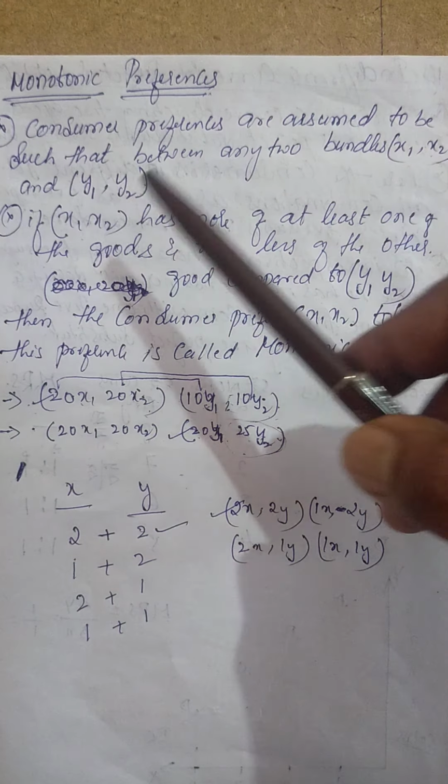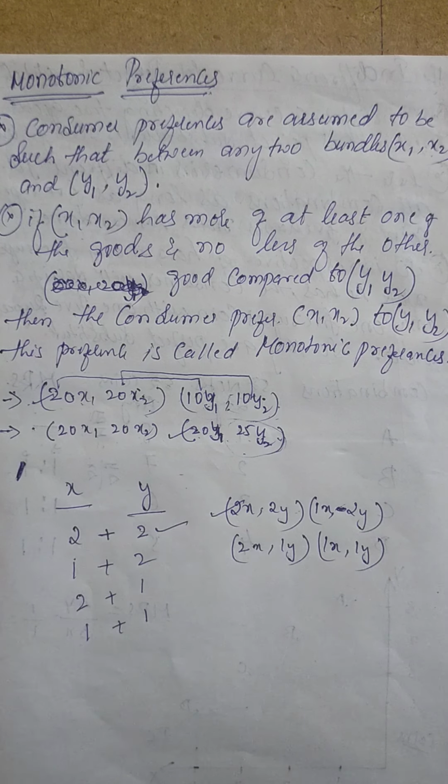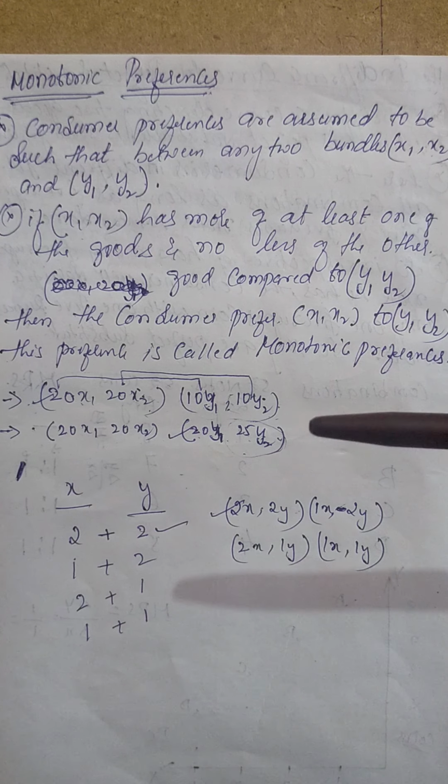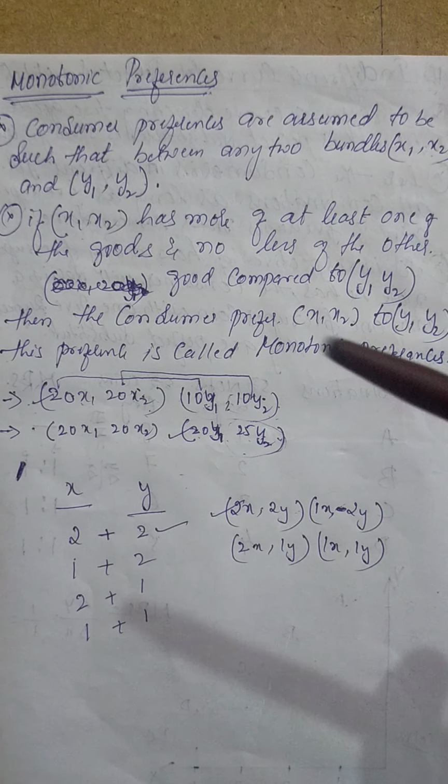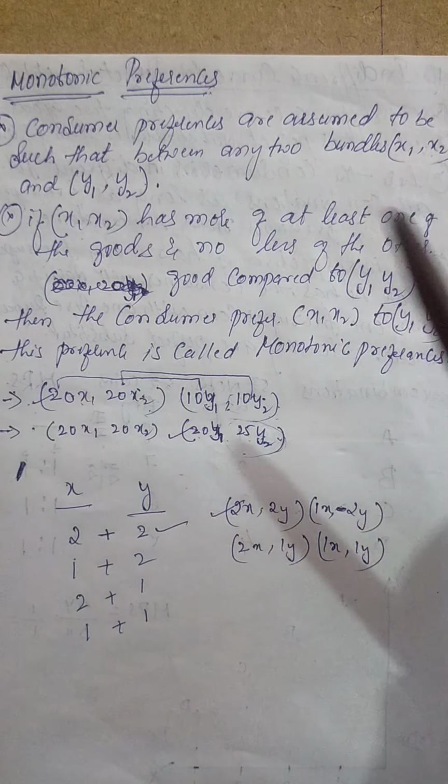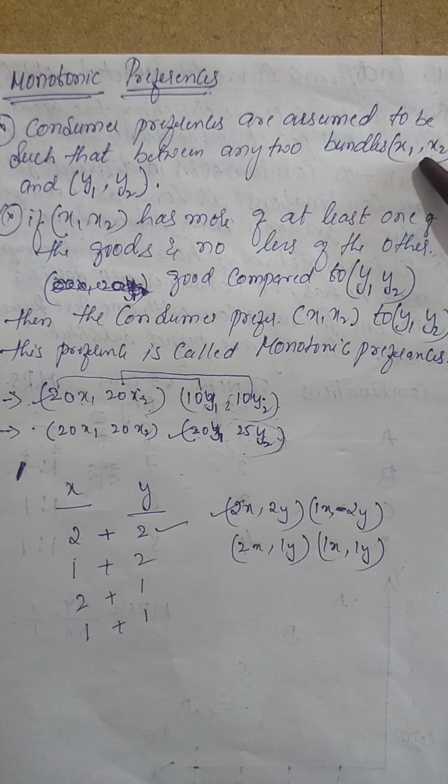If that is more, then his monotonic preference will be given for this. Whenever you compare the 2 goods or 2 bundles, if one particular bundle is greater than the other bundle, then the greater bundle we consider as monotonic preferences.